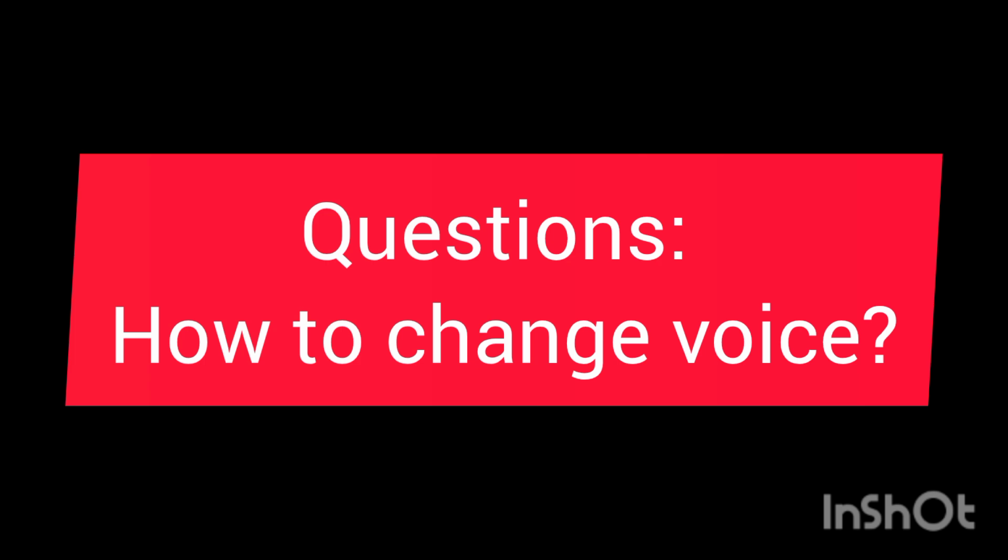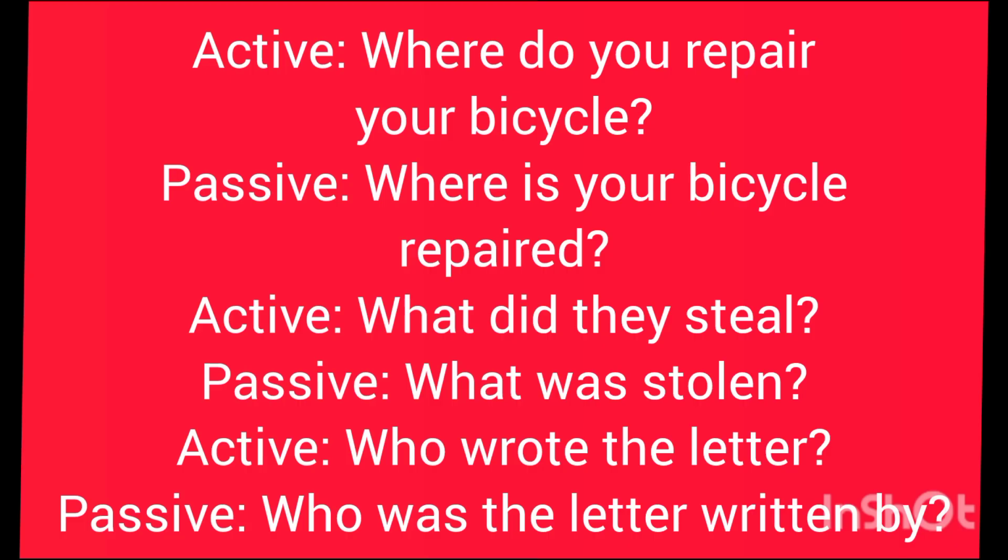Now, questions. How to change the voice of questions? Active sentence. Where do you repair your bicycle? Passive. Where is your bicycle repaired? Active. What did they steal? Passive. What was stolen? Active. Who wrote the letter? Passive. Who was the letter written by?